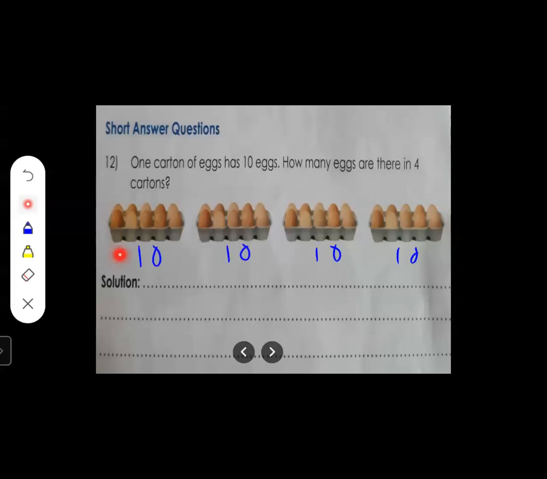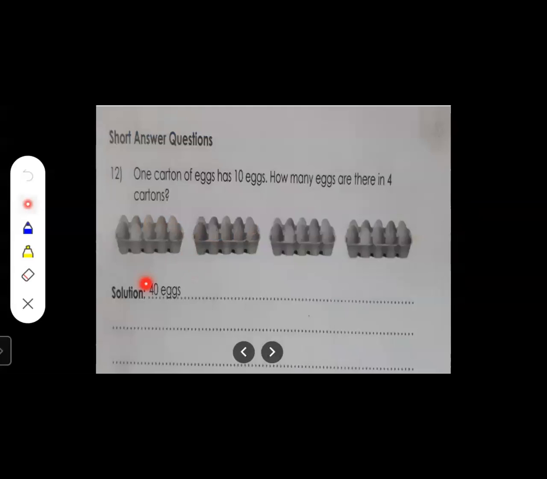Now students, tell me how many tens are there? 1, 2, 3, 4. 4 tens are there. So 4 tens is equal to how many? 1 ten is equal to 10. 2 tens is equal to 20. 3 tens is equal to 30. So 4 tens is equal to how many? 40. So how many eggs will be there over here? There will be 40 eggs. So here we are going to write 40 eggs. Okay. So the correct answer is 40 eggs.